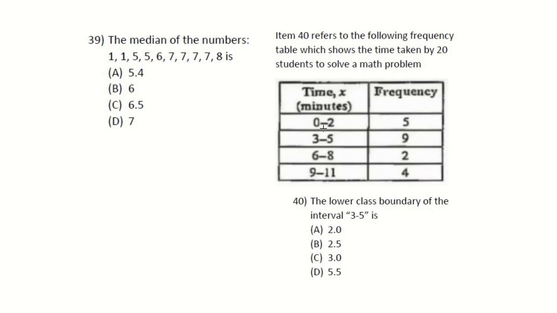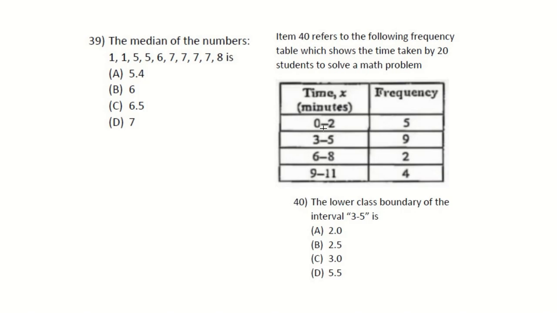Let's look at January 2020. Paper 1, Section 5, which is statistics, items 39 to 44. The median is the middle number. This one was listed out, so you just cross off the first and last, second and second to last, third and third to last, fourth and fourth to last. There are two digits left here, so you say 6 plus 7 and then divide by 2. 6 plus 7 is 13. 13 divided by 2 is 6.5, so your median is C, 6.5.